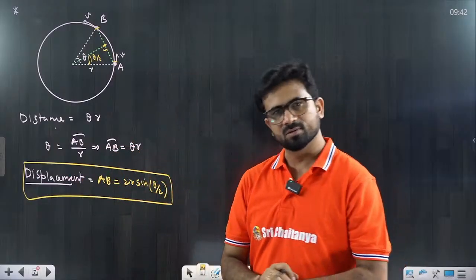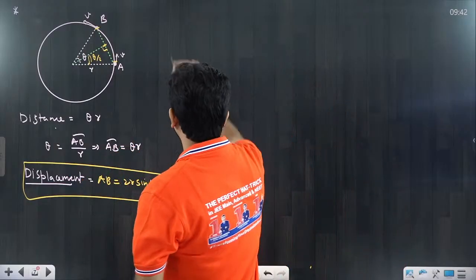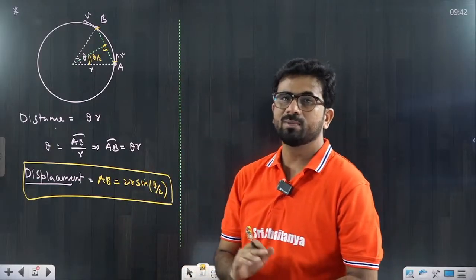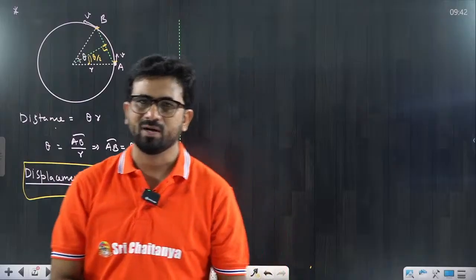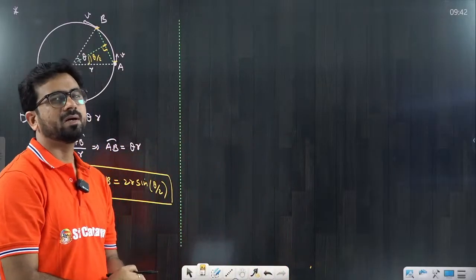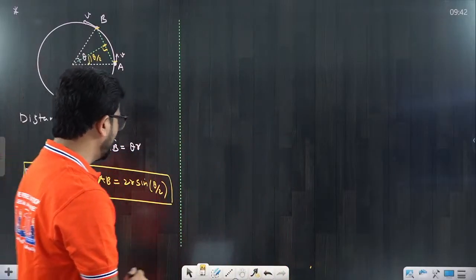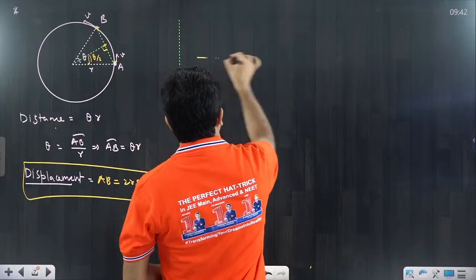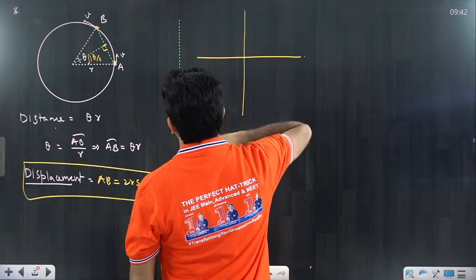Nothing is difficult in this. Clear? Now come to one more thing. What is actually the change in velocity? When we are talking about change in velocity, for that we require some vectors. We already have a basic understanding of vectors, so we can discuss it here and put it down. This is very basic.